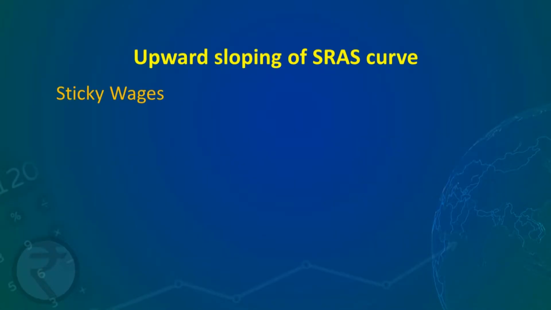Now, why does this short run aggregate supply curve slope upward, or why do producers supply more when the price level rises and why do they supply less when the price level falls? Why is it so? There are certain reasons. Number 1 is sticky wages.